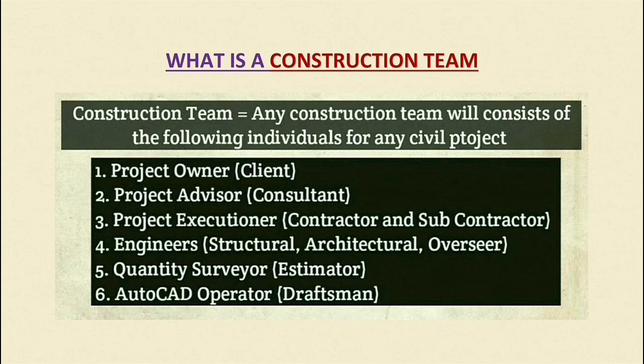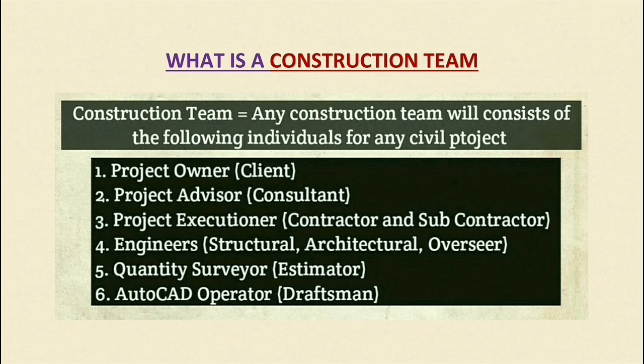The type of engineers who supervise the construction work of the contractor are known as overseers. So overseers or supervisors are just watching the work and maintaining it according to the specifications. So the fourth party are engineers: structural, architectural, and overseer.